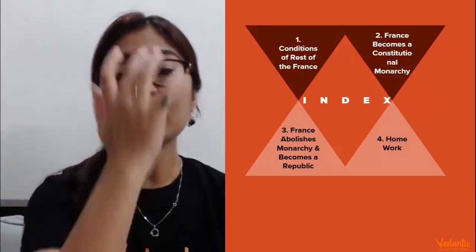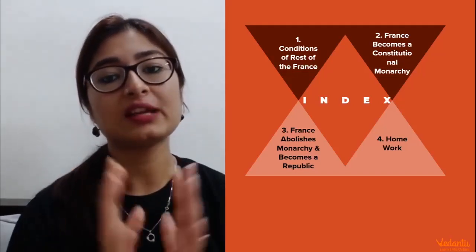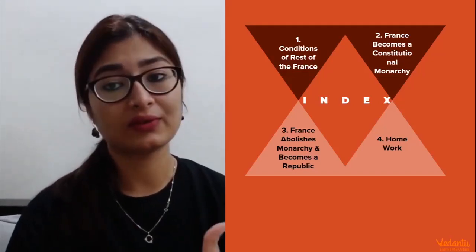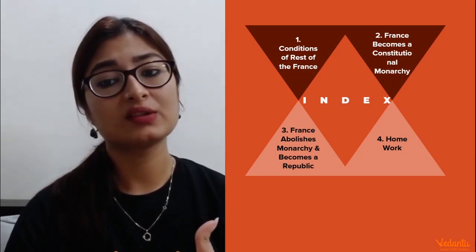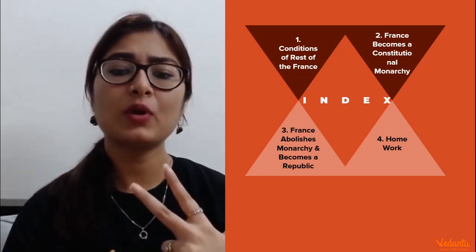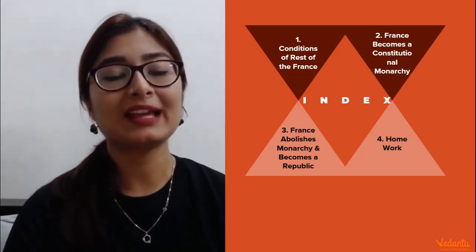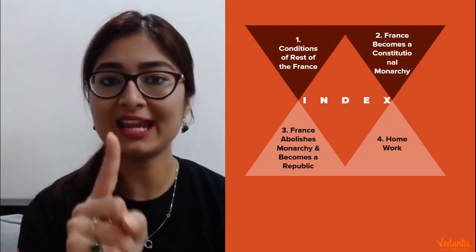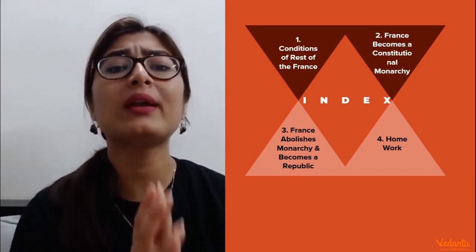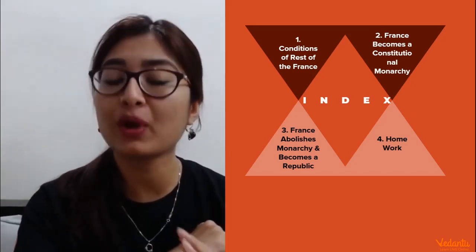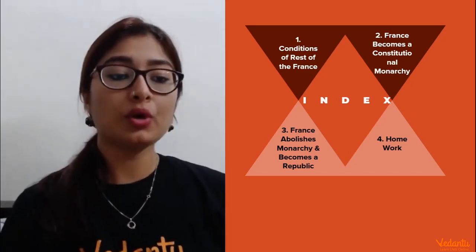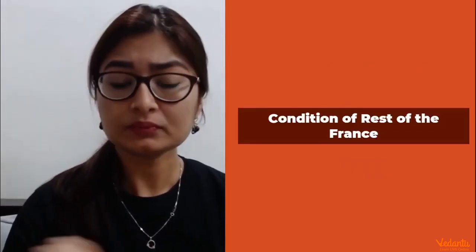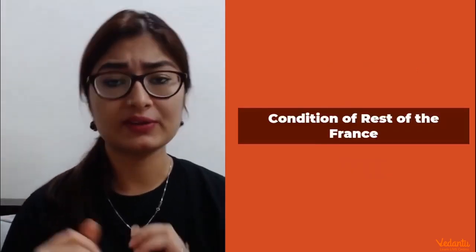Let's see what we are going to discuss today. In today's session we'll be talking about the conditions of the rest of France, how France becomes a constitutional monarchy, and how France abolishes monarchy and becomes a republic. And of course the homework question in the end, the most interesting part. So stay tuned till the end because I'm going to come with a very important 1-mark question from today's session. So let's begin with the condition of the rest of France.